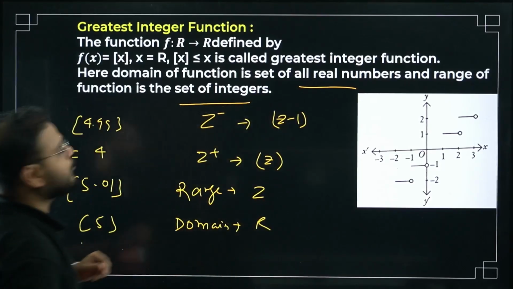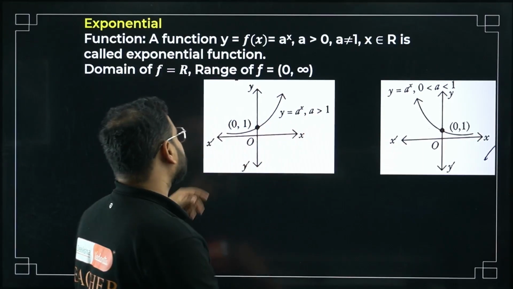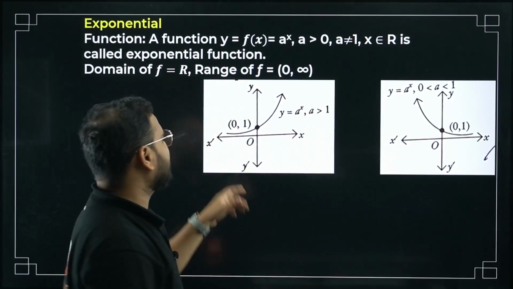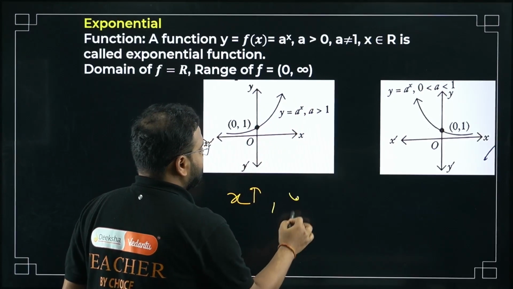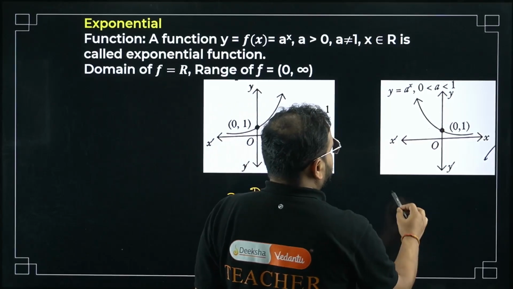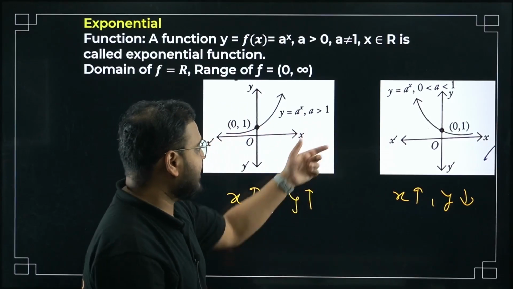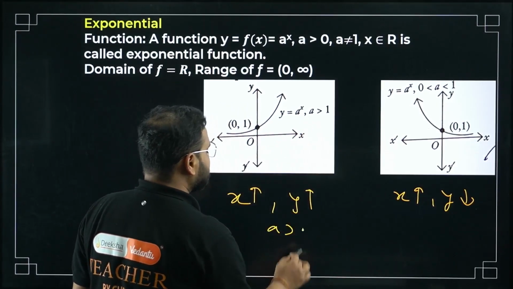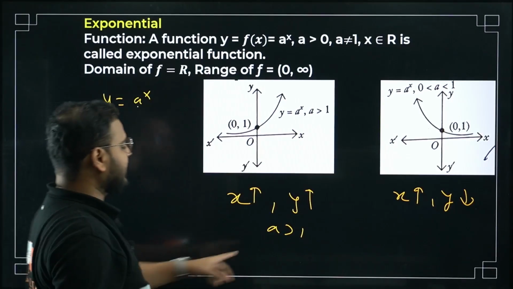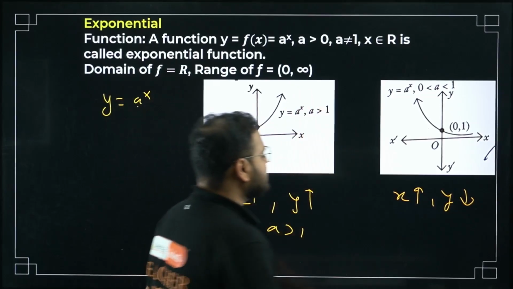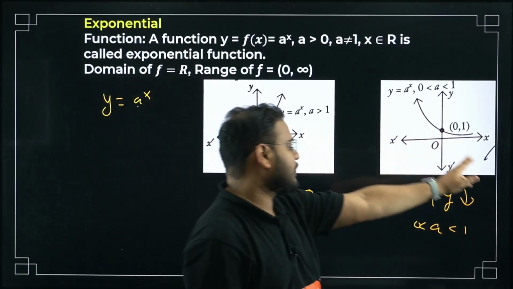Okay, let's move on to the next function that we have. Exponential function. What happens over here? We have two graphs. In one, as x increases, the function is also increasing. When x is increasing, the function y is also increasing, and this one is the reverse. When x is increasing, the y value is decreasing. The difference is the a value. Over here, a is more than 1. What is a? The base. y equal to a to the power x. When a is greater than 1, it will be an increasing function. When a is between 0 and 1, it will be decreasing in nature. This type of graph. Okay, so there's a difference.